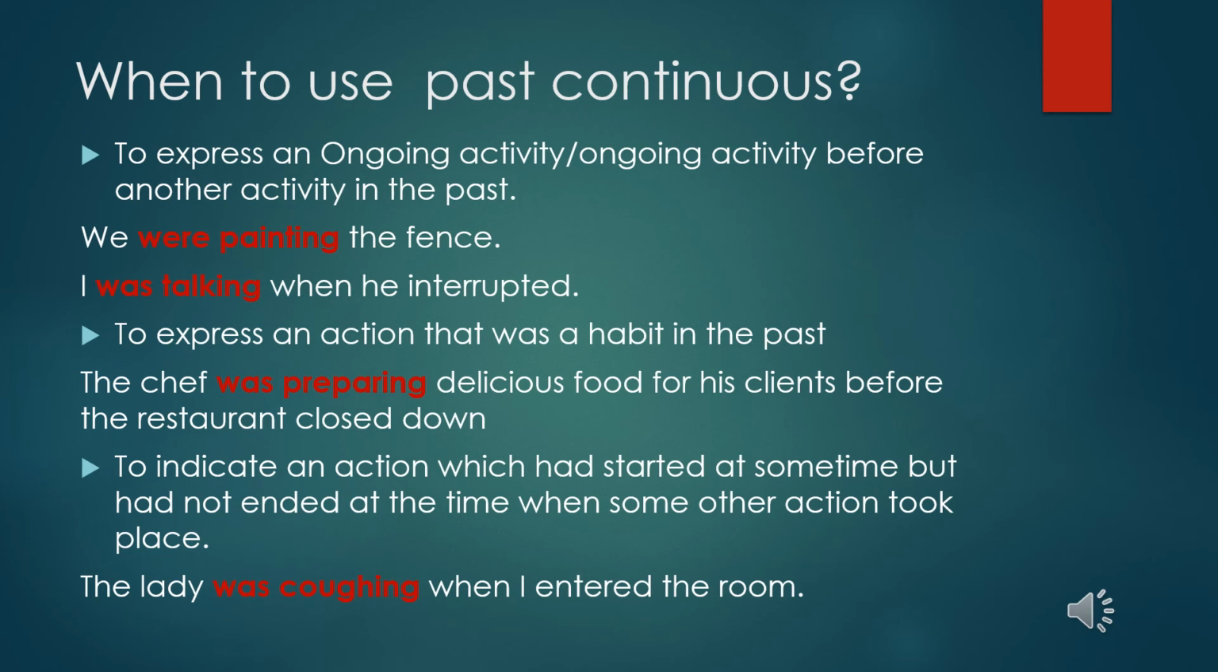Okay, like at the time of speaking also, in the past, when an activity is ongoing, to express that we use past continuous. Or there are two activities that are happening and one activity is ongoing before another activity. Then also we can use the past continuous. Like see, we were painting the fence. So while I was speaking in the past, this painting was happening there.